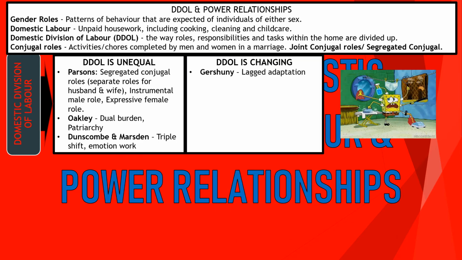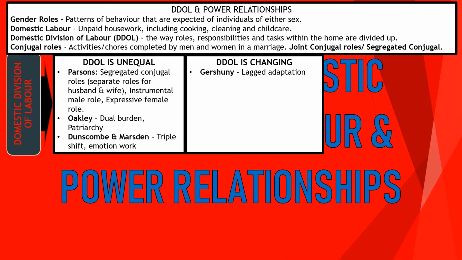In terms of it changing, becoming equal, we've got Gershuny. Gershuny talks about lagged adaptation. As women enter paid work on a grander scale and are doing more hours in paid work, men will start to pick up more housework, and it's a delayed response. So the lagged adaptation. Men will adapt and do more housework, but it's a delayed process. But it shows equality growing.